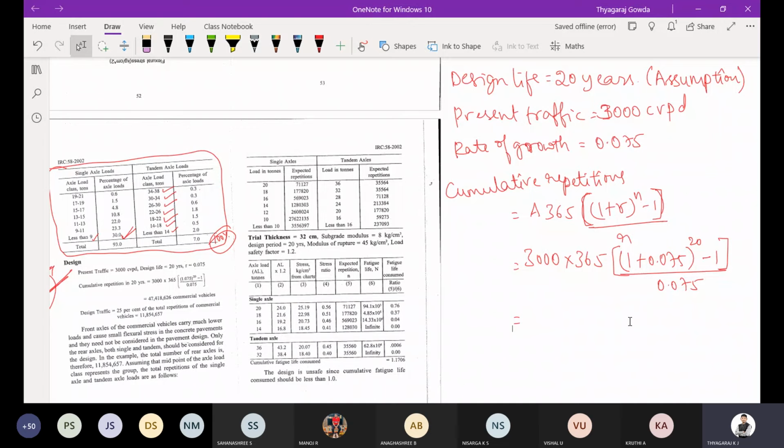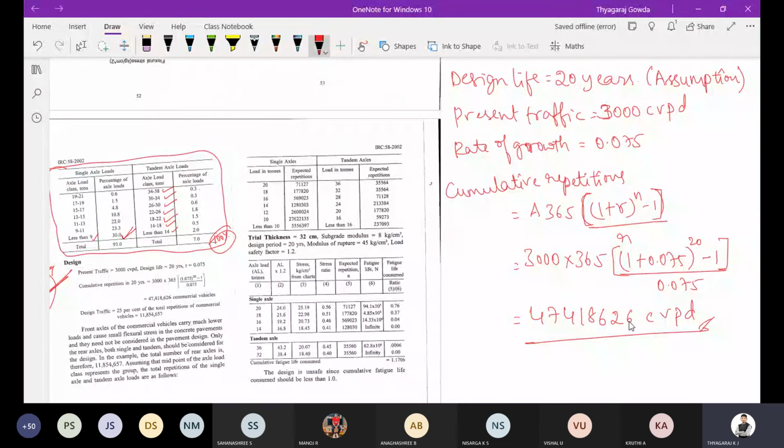So how much are you going to get? Kindly calculate it. What is the value you are going to get? Are we getting 47418626 CVPD? Yes, sir. Okay, so up to here we have calculated.